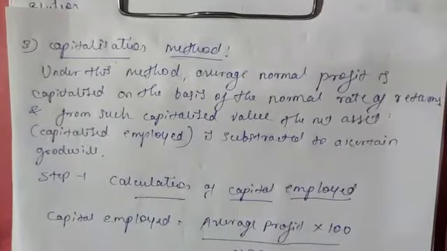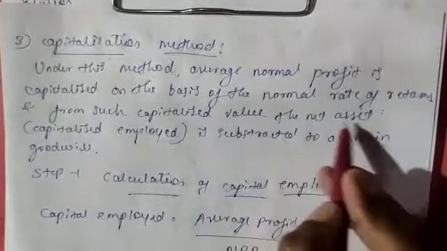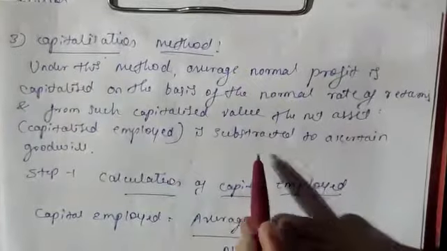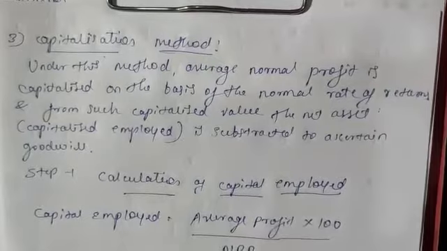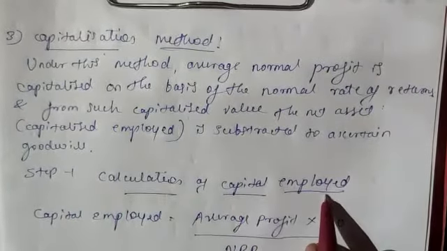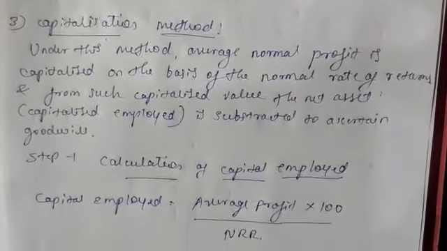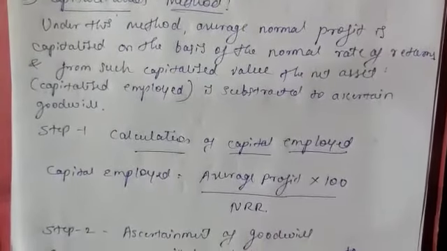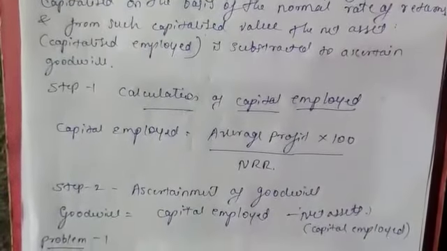From such capitalized value that you have calculated, you subtract the net assets. So capitalized value minus net assets to ascertain the goodwill here. So only two steps are coming here to calculate the goodwill value. In the first step, calculation of capital employed. Capital employed equals average profit into 100 divided by NRR, normal rate of return. And in the second step, ascertainment of goodwill. Goodwill equals capital employed minus net assets. Net assets means capital employed also.